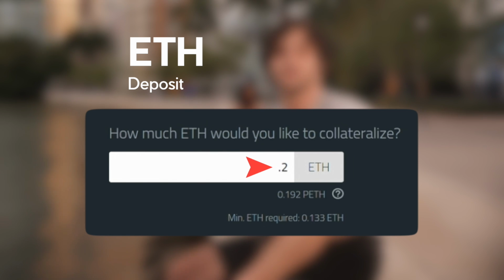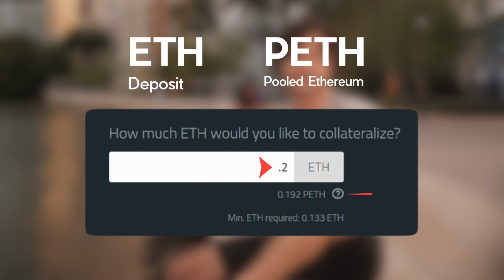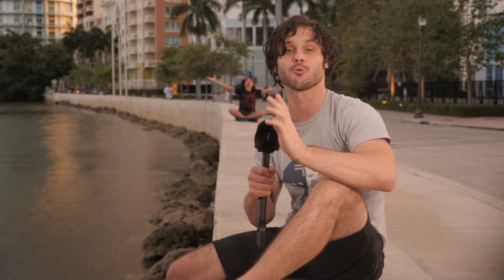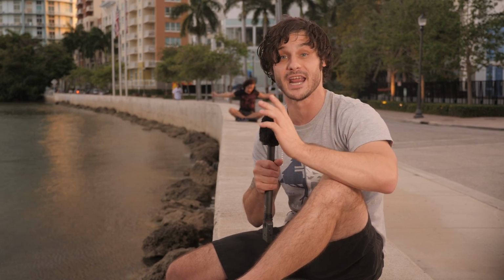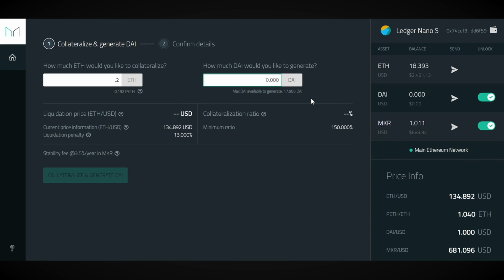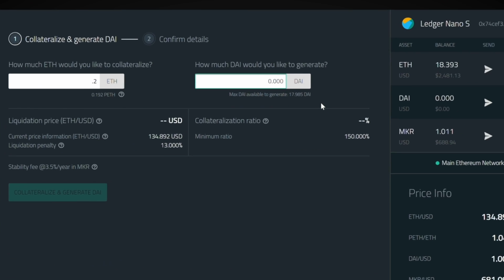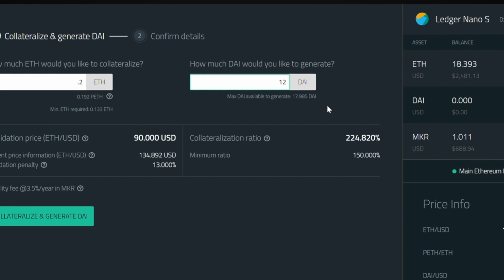A note, when depositing Ethereum to a CDP, it gets converted to PETH, or pooled Ethereum, which represents a percentage share of the total pool of Ethereum collateral and acts as a recapitalization resource for Dai. You then get to pick the amount of Dai you would like to generate from your collateralized PETH. Let's pick 12 Dai. As you can see, it automatically fills in your collateralization ratio.